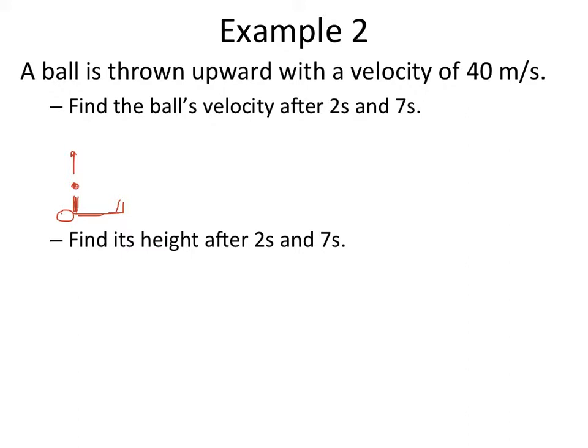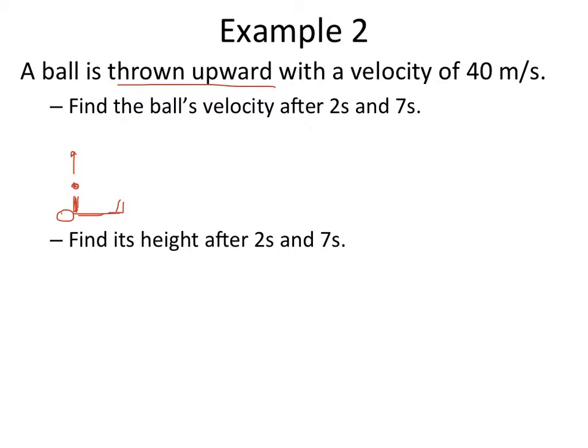Now, usually, if you're standing up, you're some distance off the ground when you throw it. But since we're not told otherwise, it's just simply thrown upwards, we'll say from the ground. Then we're going to assume they're laying on the ground right there. And I'll tell you why in just a second. So the ball's velocity after 2 seconds and after 7 seconds.